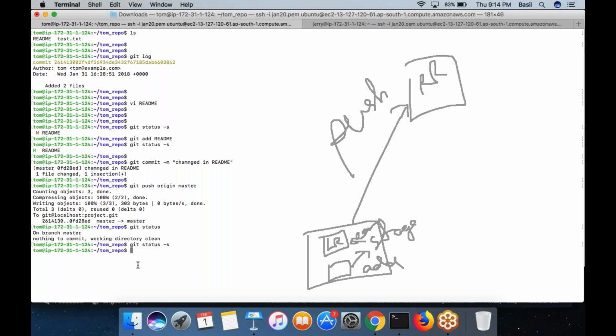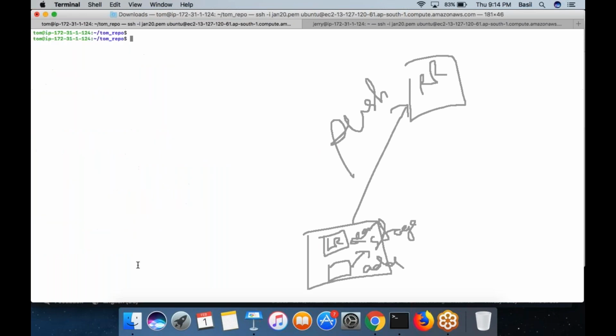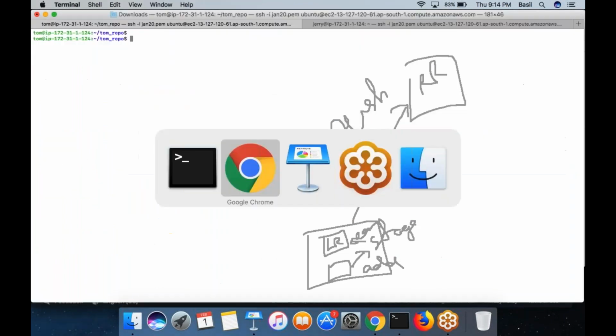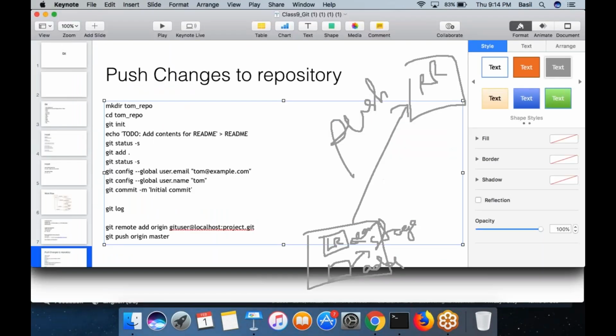The reason is now there are no modified changes which are yet to be committed. So in that case, git status -s command will not show you anything because there is nothing to do. You are all good. You already committed whatever change that you have made so far. That's what it means if the git status -s command output is empty.